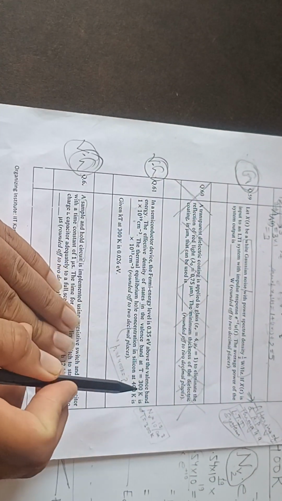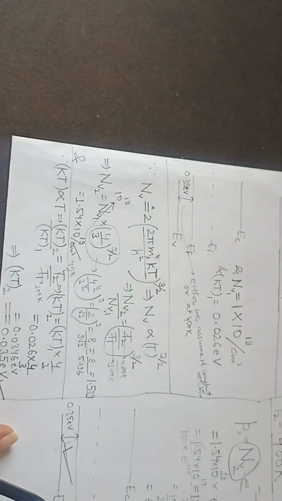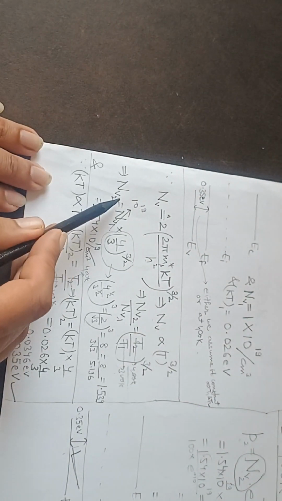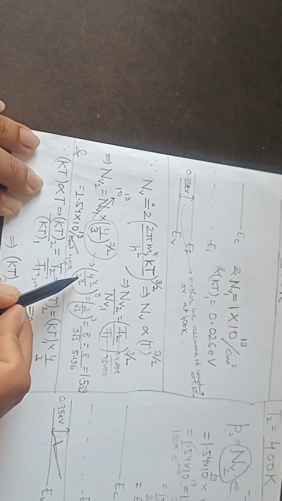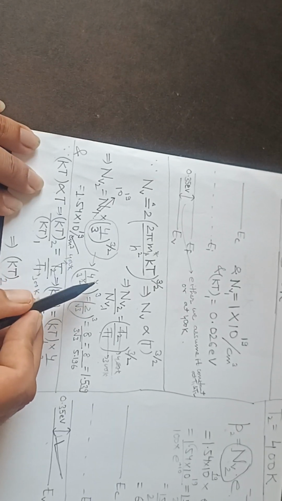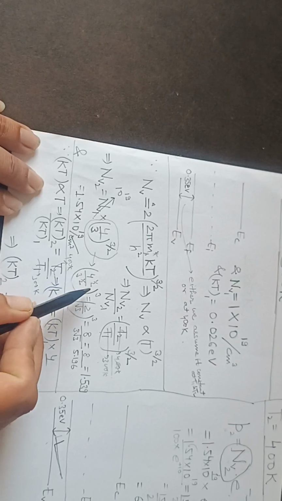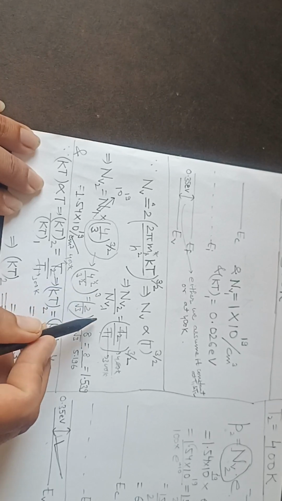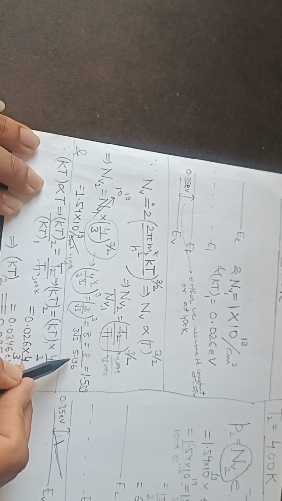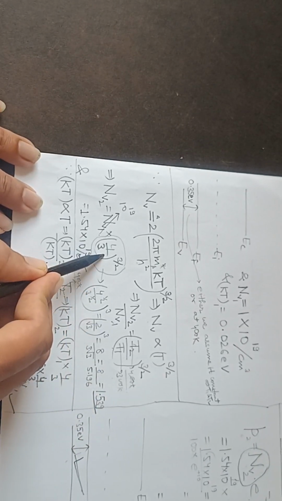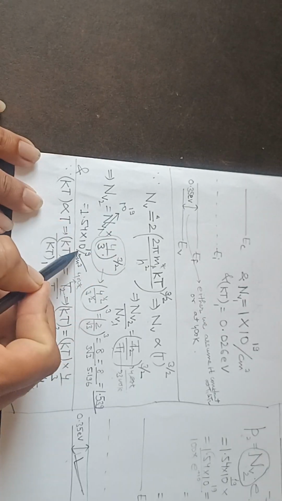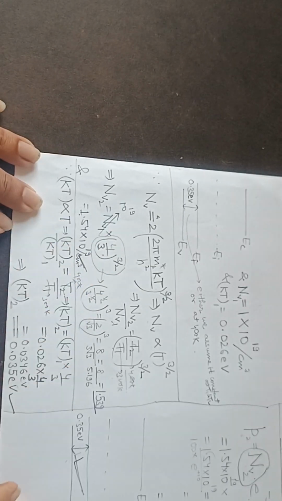Okay, effective density of states at 300 Kelvin is 10 raised to power 19. So this part is given and this is known. So basically it is under root 4 by 3 whole cubed, so this is (2 by root 3) cubed. So this is 8 by 3 root 3. So I solve it, it is 1.539. So this is basically 1.54, into 10 raised to power 19. Okay, so this term is also known.